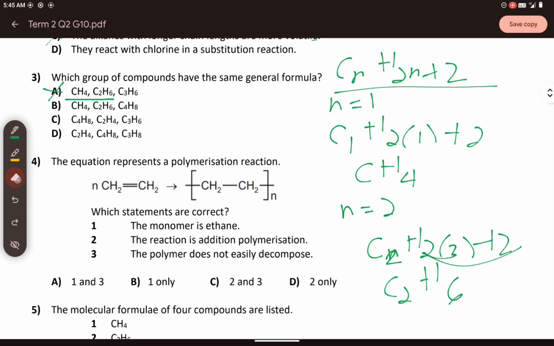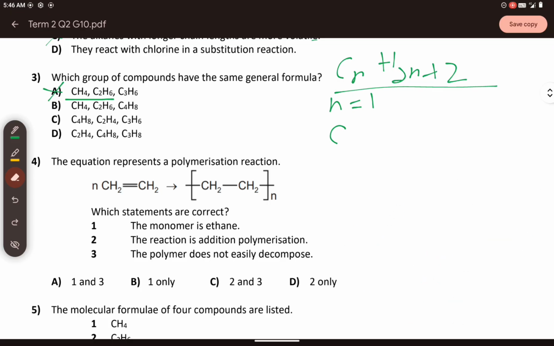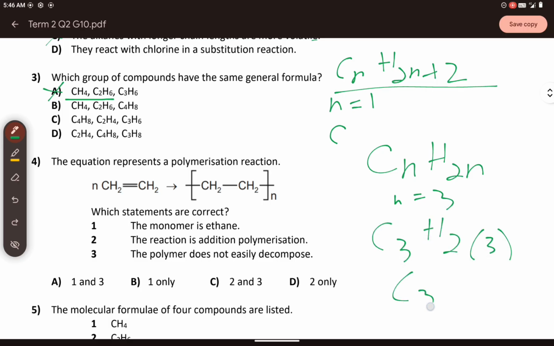But the thing with the third one, which is C3H6, is that it does not follow the alkane formula. It follows the alkene formula of CnH2n, wherein n equals 3, of course. Then you will have C3H2 times 3, that gives you C3H6. That's why letter A is wrong. The first two are alkanes, the third one is an alkene. So that's why they do not have the same general formula.